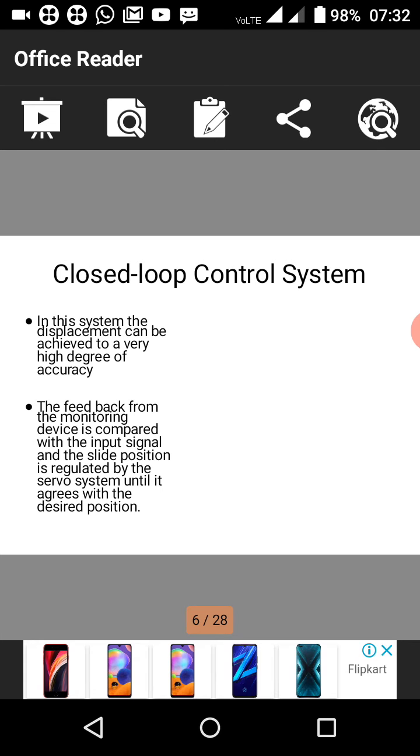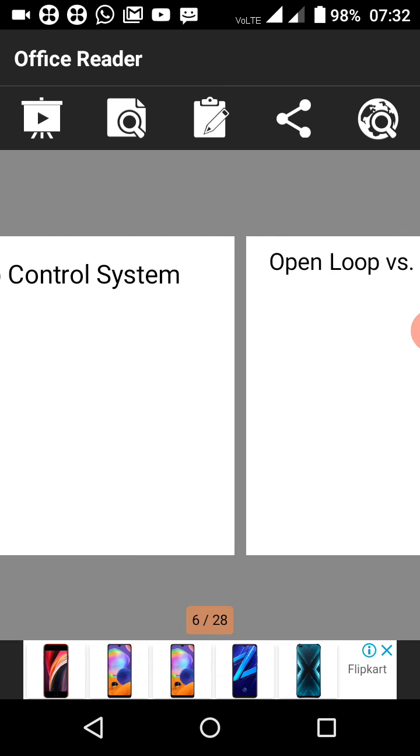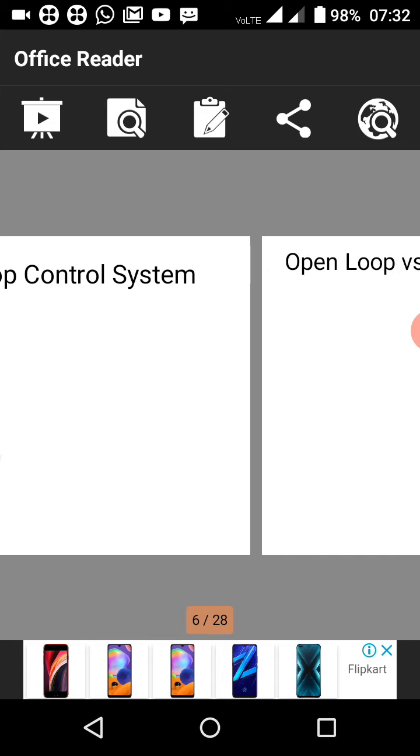In this system, the displacement can be achieved with a very high degree of accuracy. The feedback from the devices is compared with the input signals, and the slide position is also regulated by the accuracy agreed to the servo systems. So these are about closed loop systems.